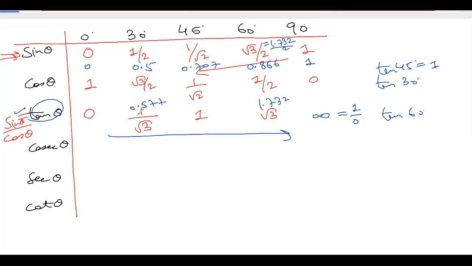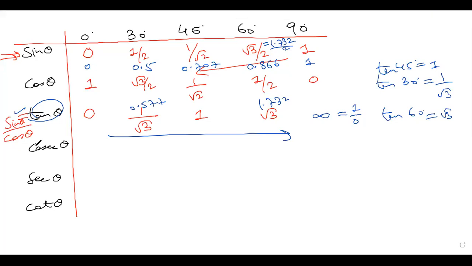1 by root 3 is 0.577, and it is increasing. So definitely tan 30 will be less, meaning 1 by root 3, and tan 60 will be more, that is root 3, as we know. So based on this observation, we can remember the values of tan 30 and tan 60.